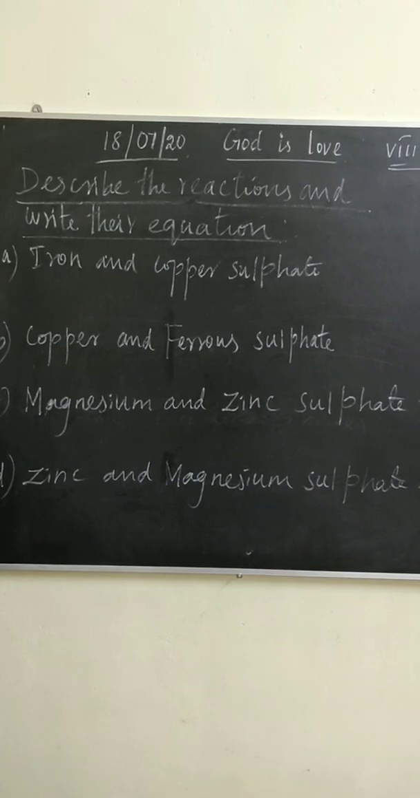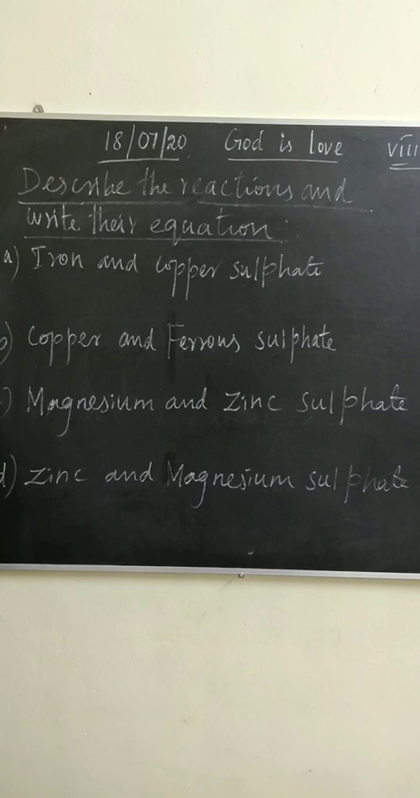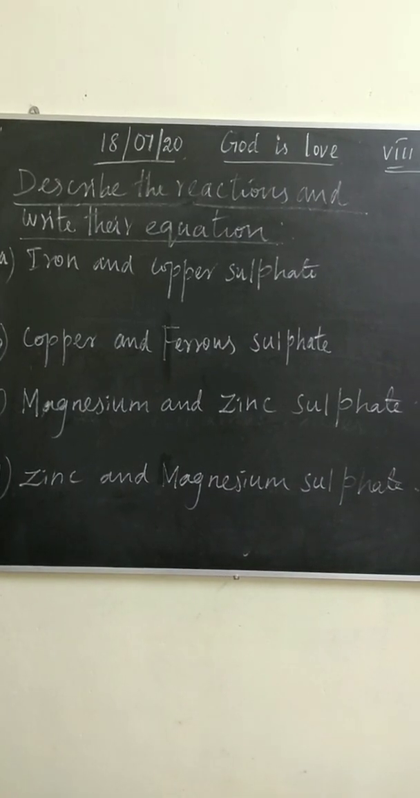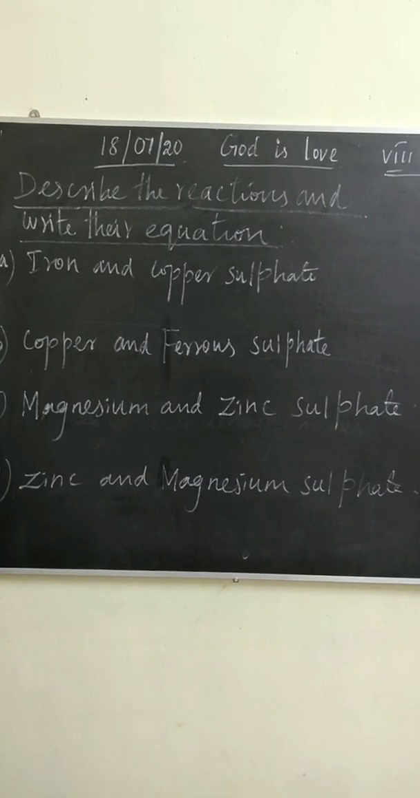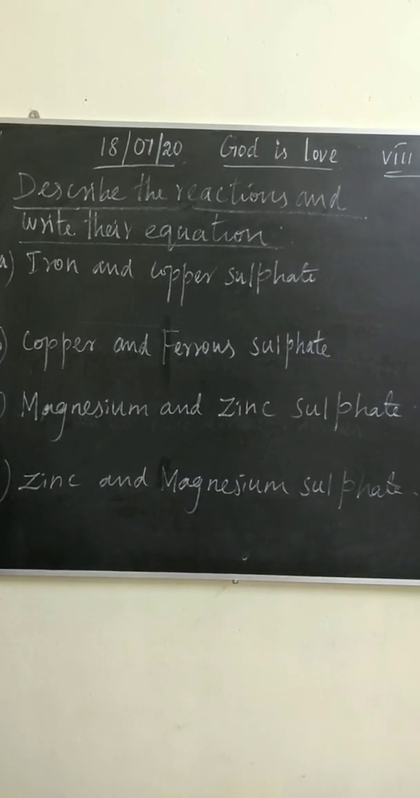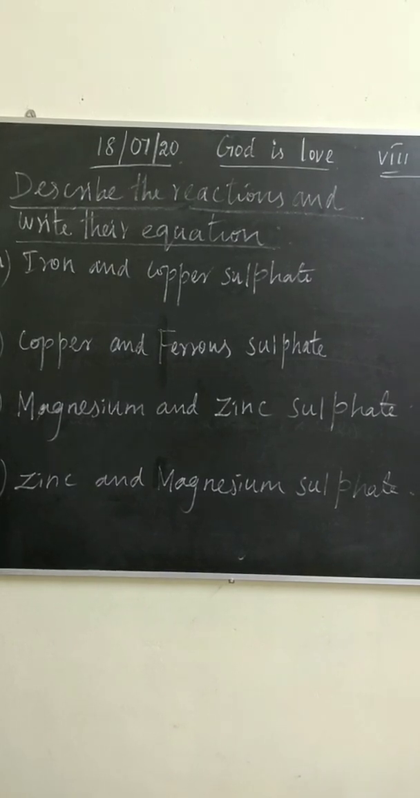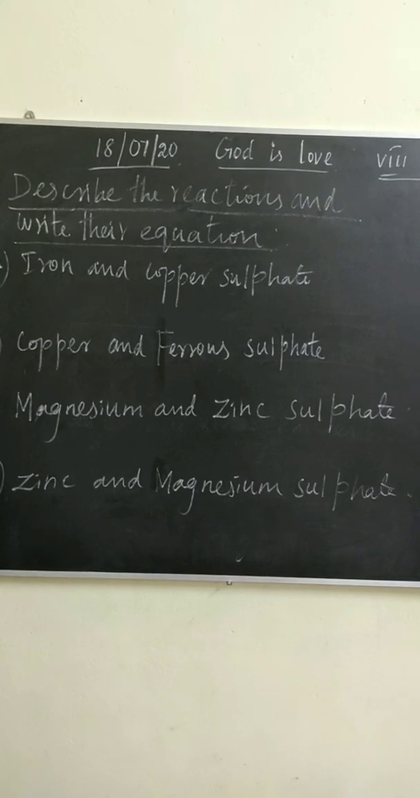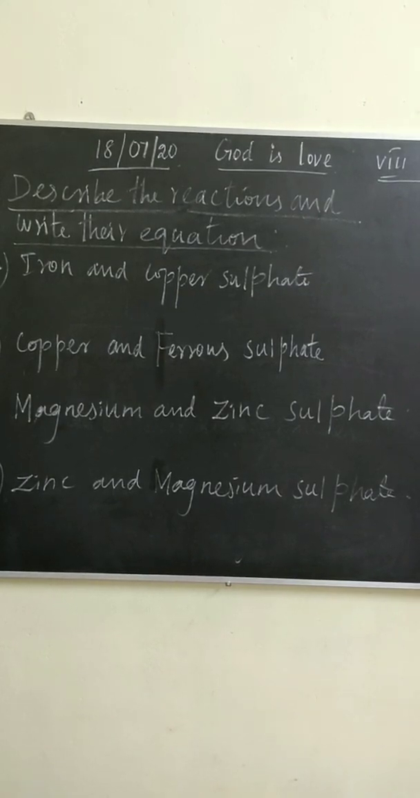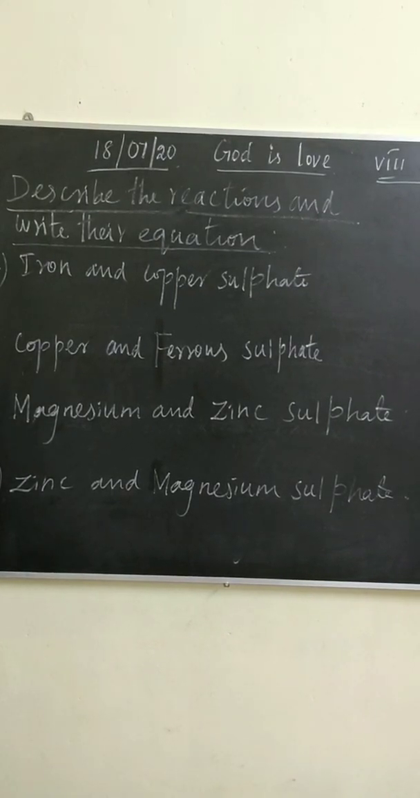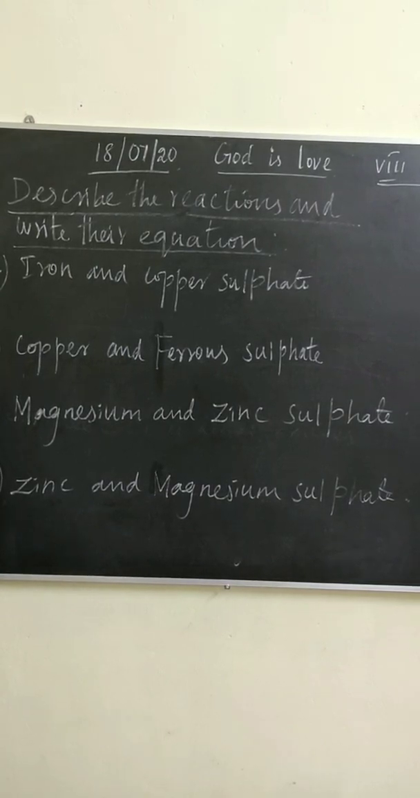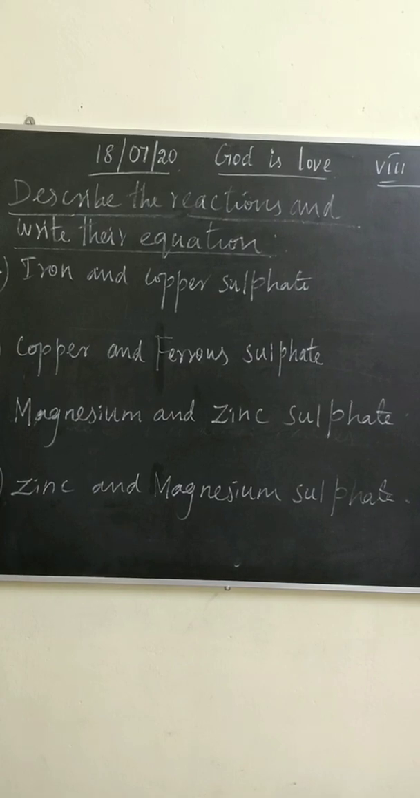Children, last class we have learnt about the differences between metals and non-metals. Say some differences. Yes, good. First one, metals are lustrous, non-metals are non-lustrous. They are good conductors of heat and electricity. Non-metals are bad conductors of heat and electricity. Metals are ductile, non-metals are non-ductile. Metals are sonorous, non-metals are not sonorous.